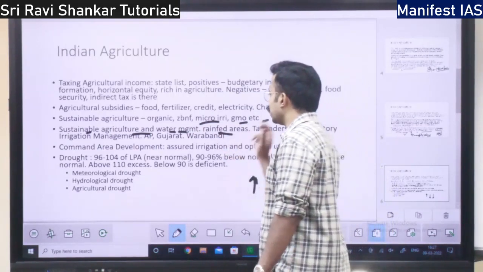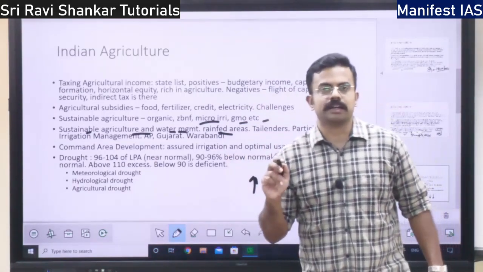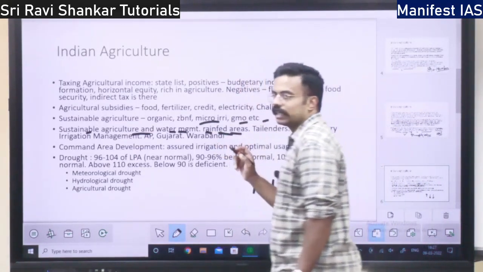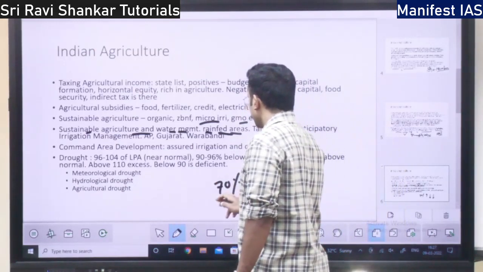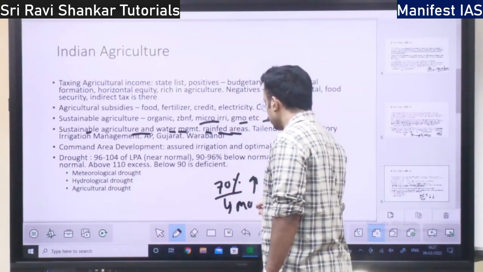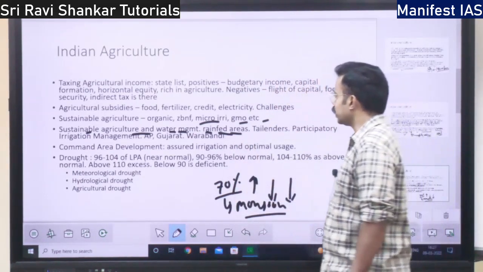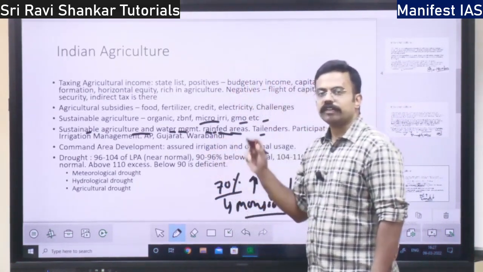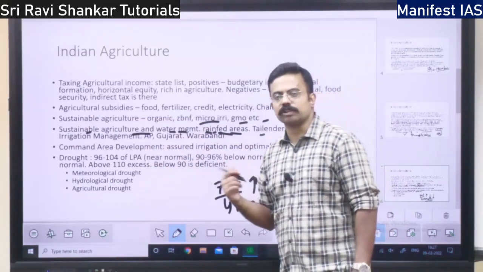So, rain-fed areas. India is largely a monsoon kind of climate, right? Indian agriculture is dependent on the monsoons. So there is rain-fed agriculture. Up to 70% of India's net sown area is dependent on monsoon, right? That is rain-fed agriculture. So with respect to water management, rain-fed areas, it is actually difficult. If there is good rain, there will be sustainable agriculture. If the rain fails, the sustainable agriculture will also fail.